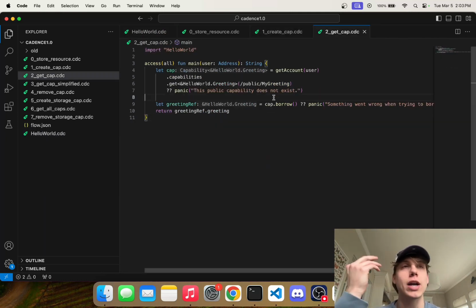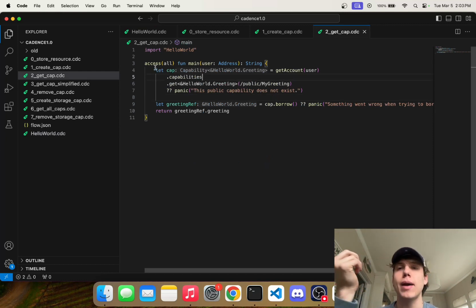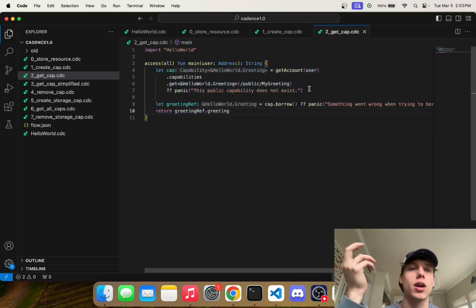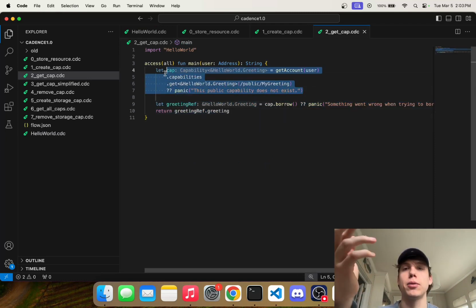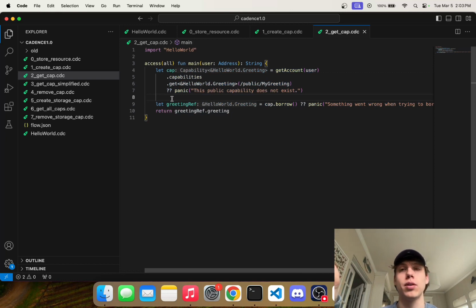Now, a couple of things to note. In scripts, you actually can get an authorized account, otherwise known as an auth account. You can do that, but just imagine if we were in a transaction. In a transaction, you would be able to access someone else's public capability. You would not be able to access their storage capabilities because you can only access that on an authorized account, okay? So there we go.